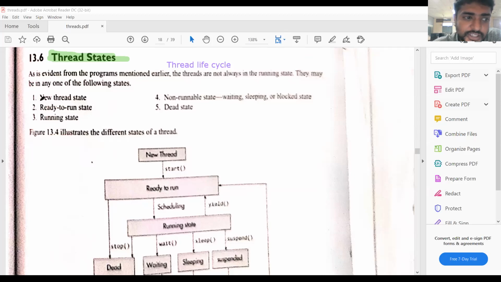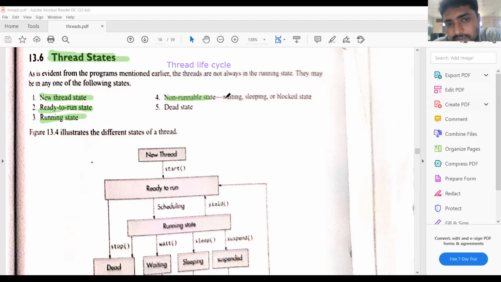First state is the new state. That means we can create the threads. Next state is the ready to run state, which can be called the runnable state. That means it is ready to run. Next, the running state. Running state means the thread is executing. Next, the fourth state is the waiting state, which we can treat as the non-runnable state.